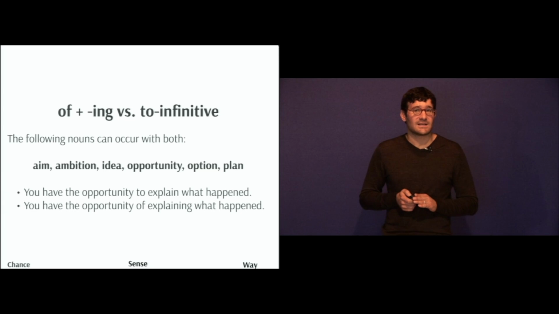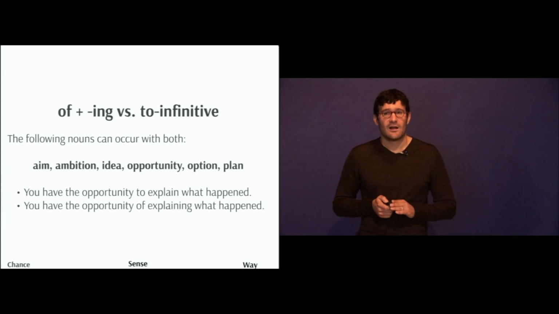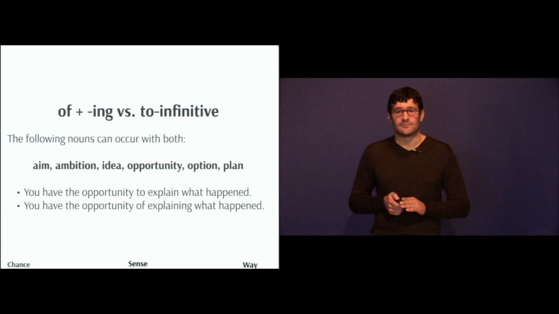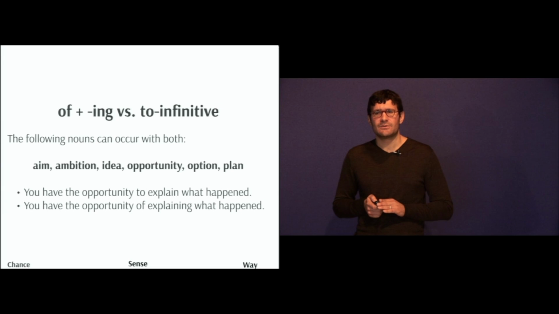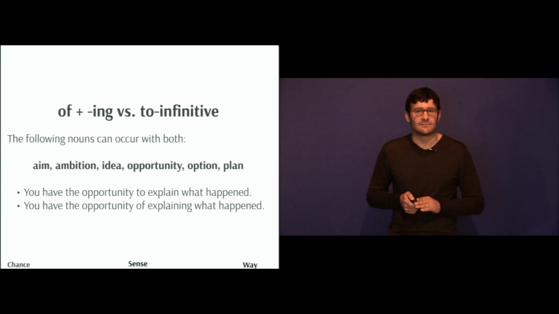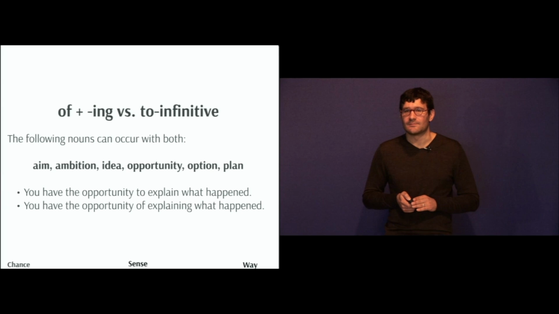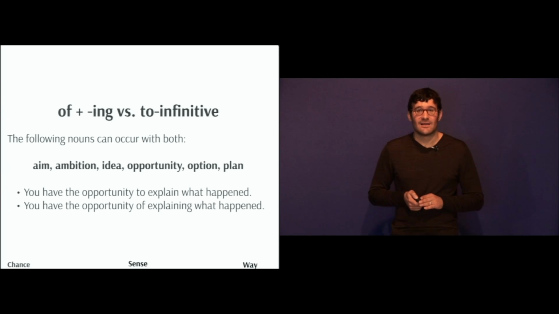Now the of plus ing and the to infinitive. The following nouns can occur with both: aim, ambition, idea, opportunity, option, and plan. You have the opportunity to explain what happened. You have the opportunity of explaining what happened. In both of these sentences, the meaning is the same. So it's essentially a matter of style or a matter of preference which you use. There's no difference. However, in some sentences, there is a difference.